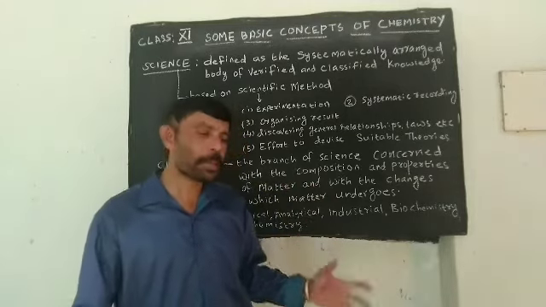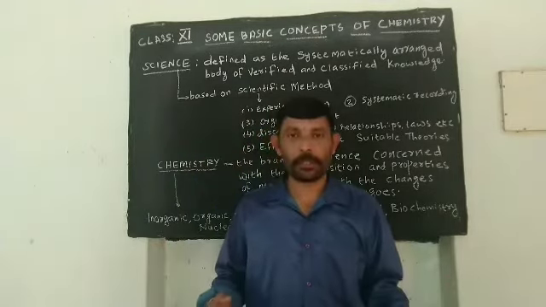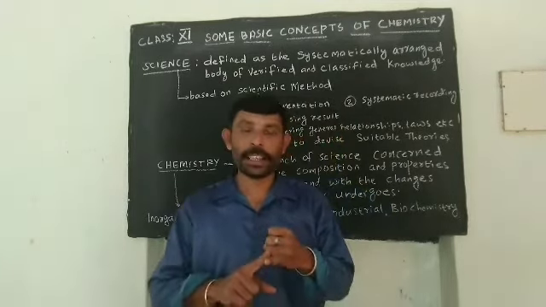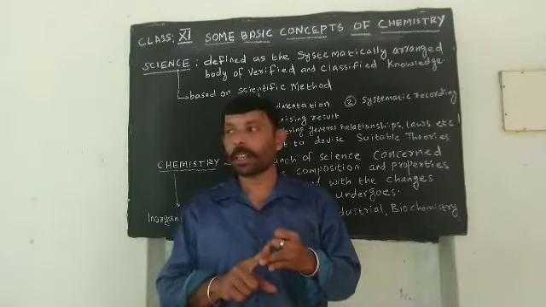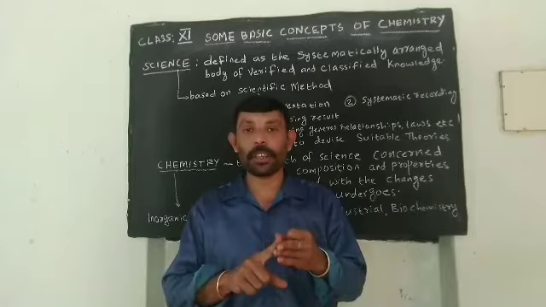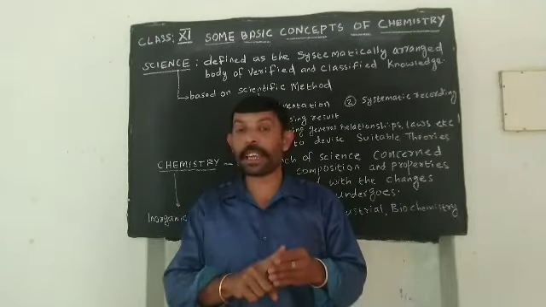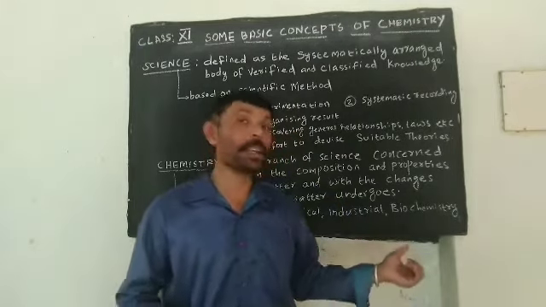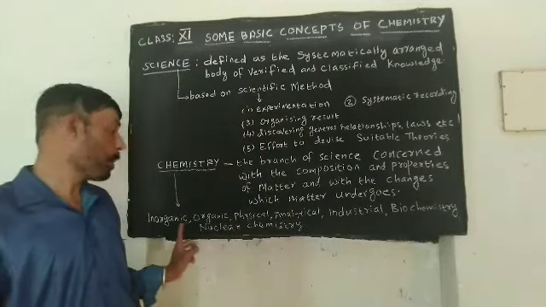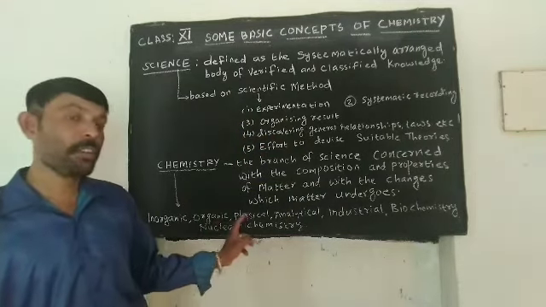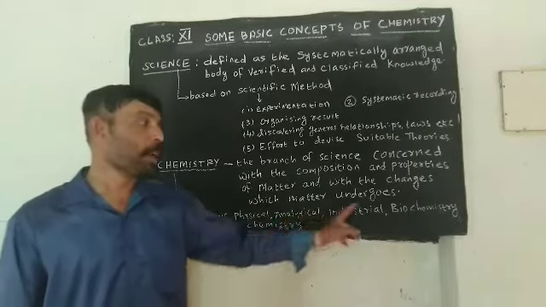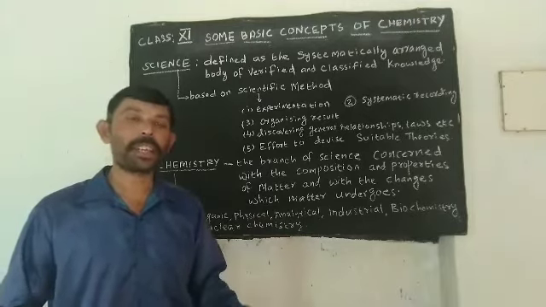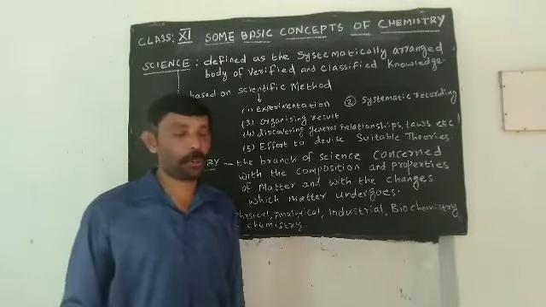Then this chemistry has got different branches. The different branches of chemistry are, first one is inorganic chemistry, second is organic chemistry, third one is analytical chemistry, fourth one is physical chemistry, then comes biochemistry and nuclear chemistry. That means inorganic chemistry, organic chemistry, physical chemistry, analytical chemistry, biochemistry, industrial chemistry and nuclear chemistry. These are the different branches of chemistry.